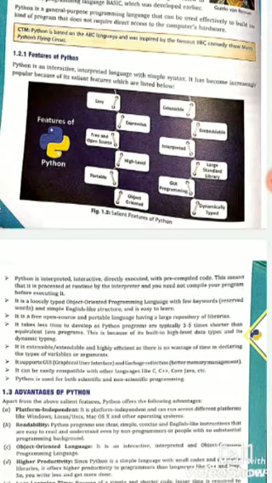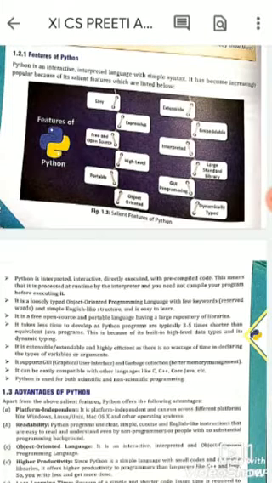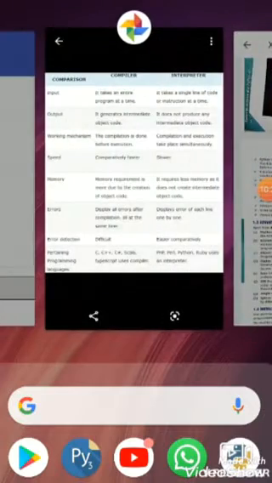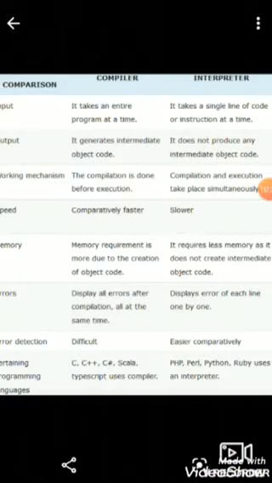The interpreter converts or checks line by line and then executes the program, but the compiler compiles the whole program at once.